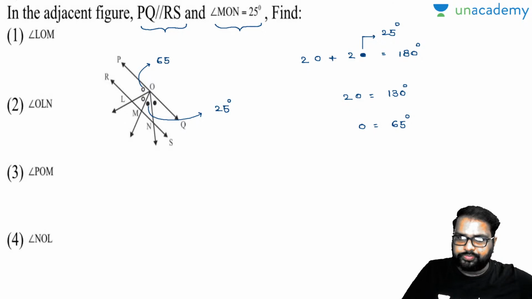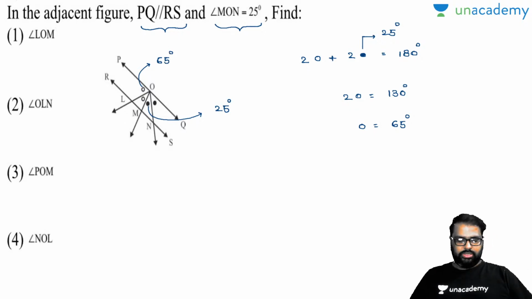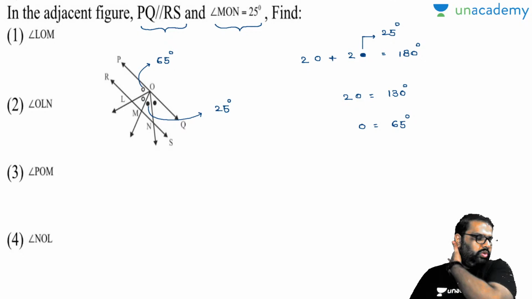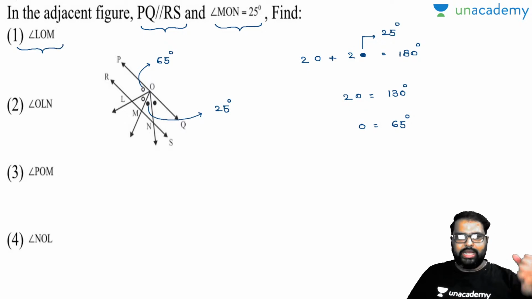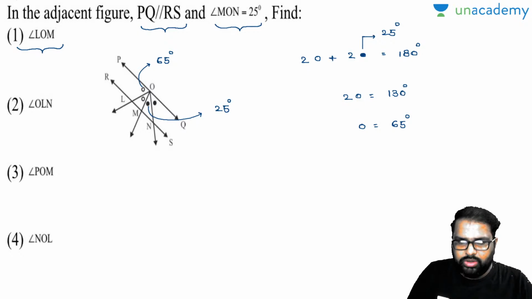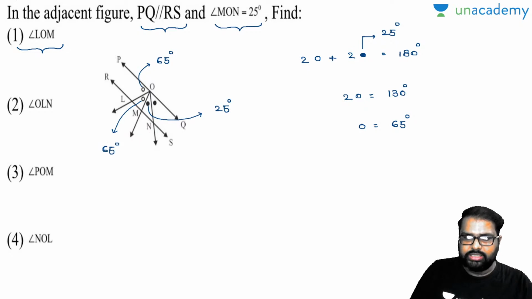Now what are the questions asked? 1, 2, 3, 4, right? So what are the questions asked? Come to the first one. Angle LOM. This is the question asked. Now where is angle LOM first of all? Now look, this is L here, this is O here, this is M. This is the question asked. How much will be the white dot value? Can anybody say in the comment section box? LOM value will be equal to 65 degrees, and this is your answer there.